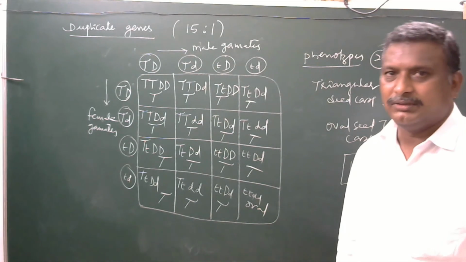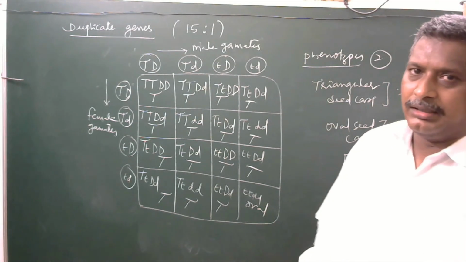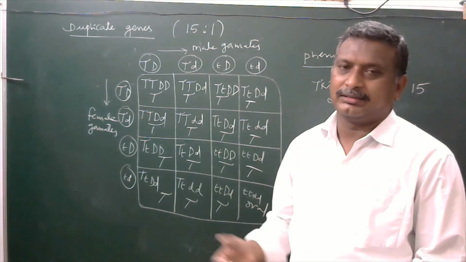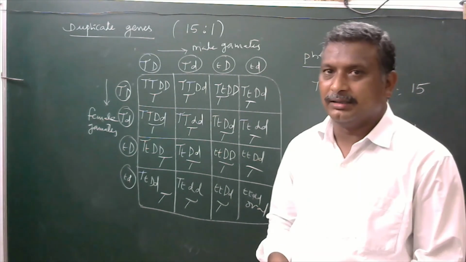Okay. Up to here we have completed non-allelic genic interaction. In the next video, we will see epistasis.